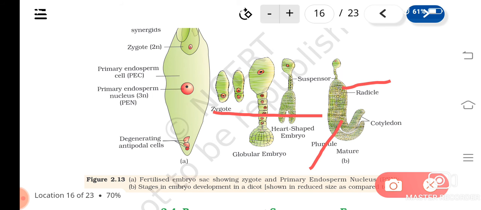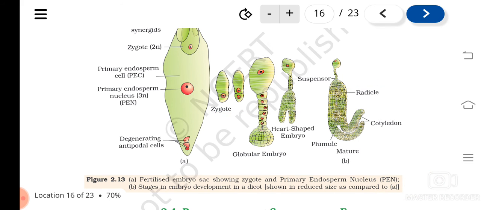Who is providing that? The endosperm. Understood? Till the maturity of the embryo, in most cases the endosperm will be fully utilized, and in some seeds, as I told, it will be left out. So this diagram is the structure of a mature embryo, and you have to learn it.